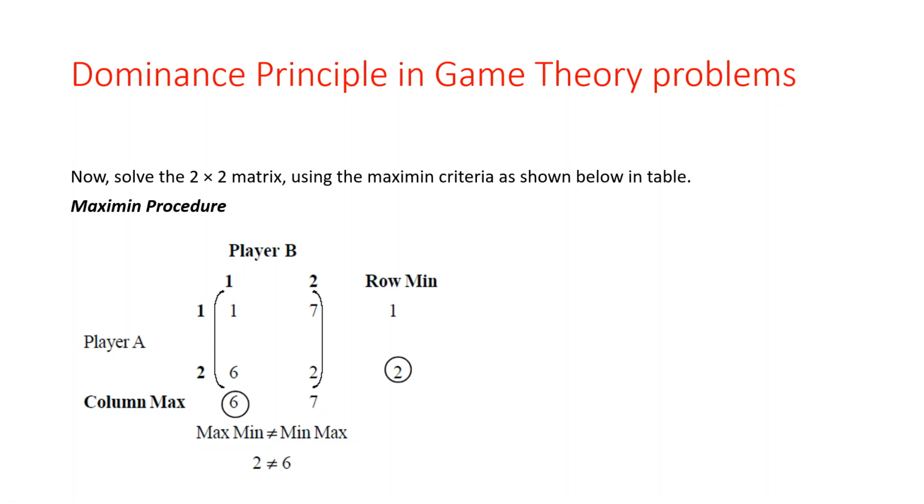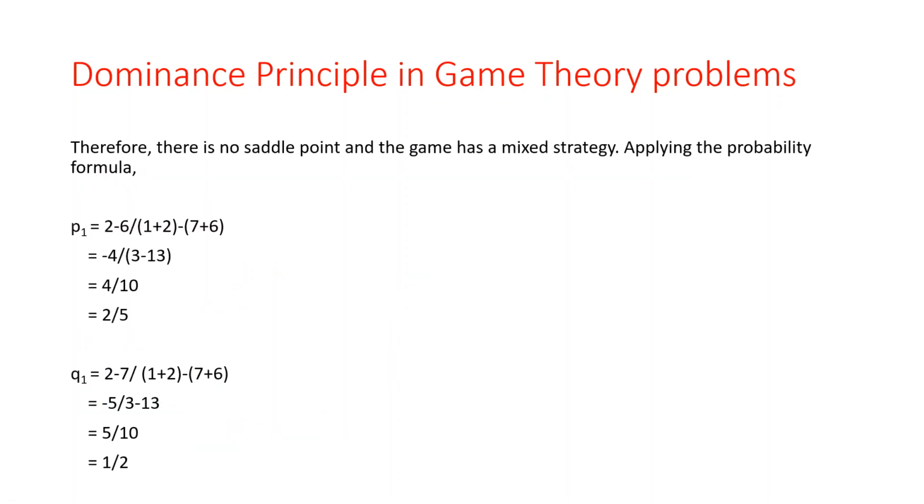Okay, how to find out the saddle point, or in which example we get the saddle point? In the pure strategy problem we get the saddle point, or if you are having the non-pure strategy problem, that is mixed strategy problem, so in that case we are not getting the saddle point. So here we are not getting the saddle point because max min is not equal to min max. Okay, so this type of problem we can solve by using the mixed strategy.